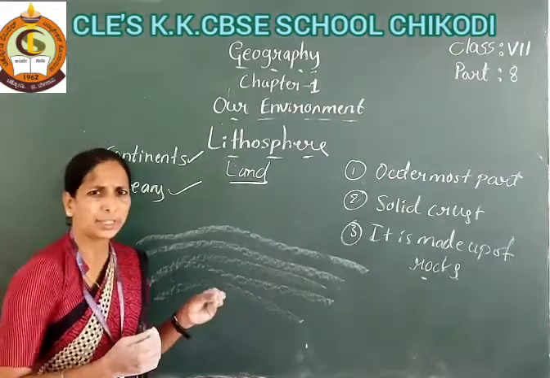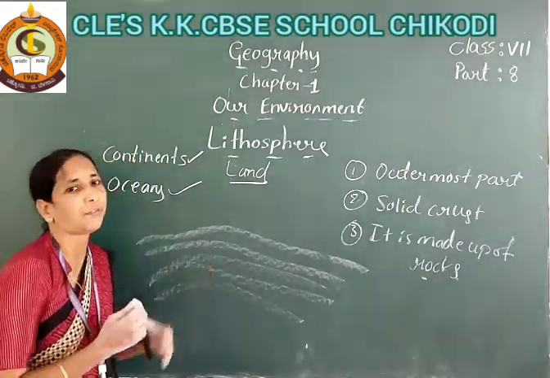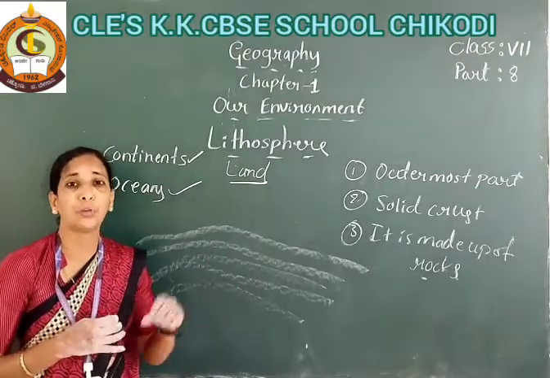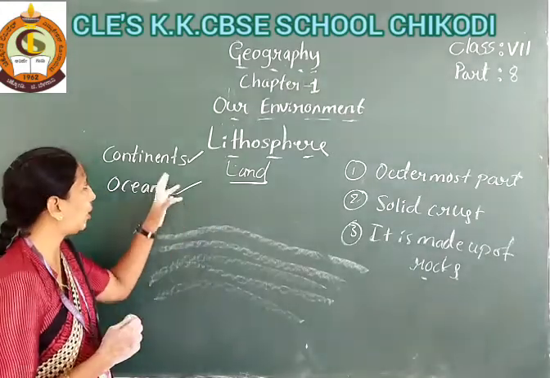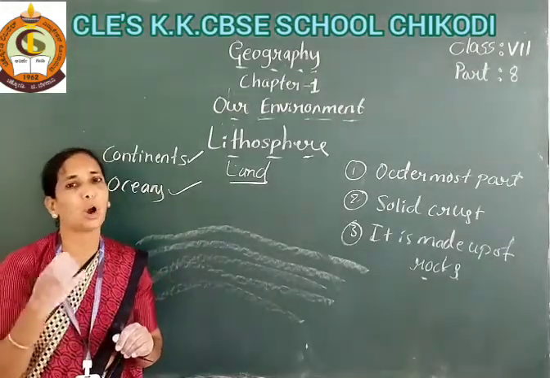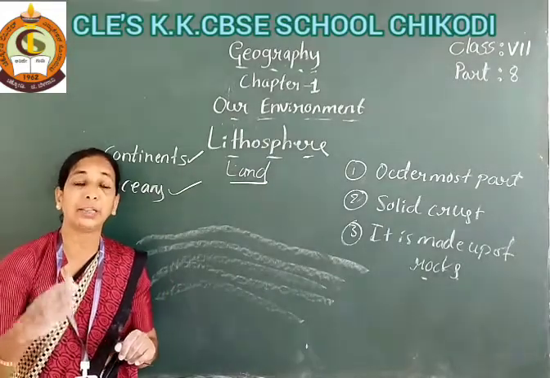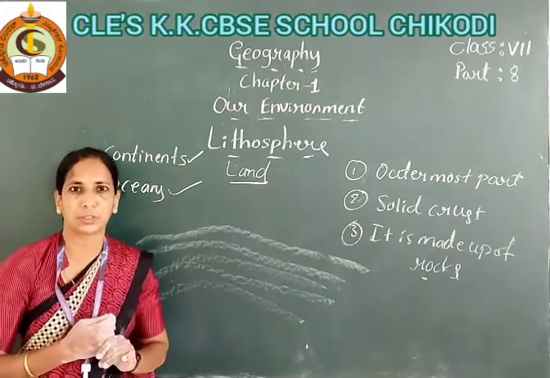Huge land masses on the Earth's surface are called continents, and huge water bodies on the Earth's surface are known as oceans.